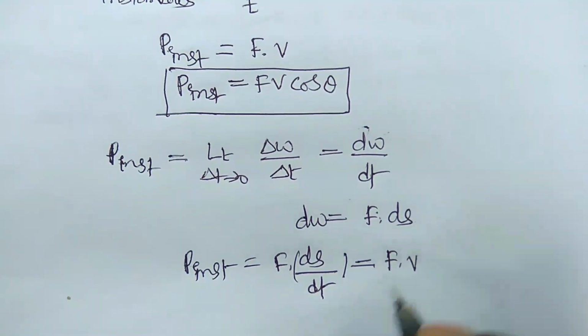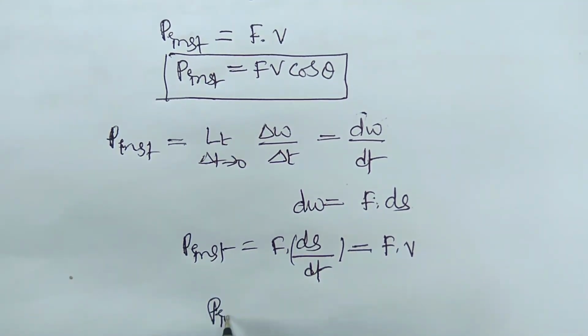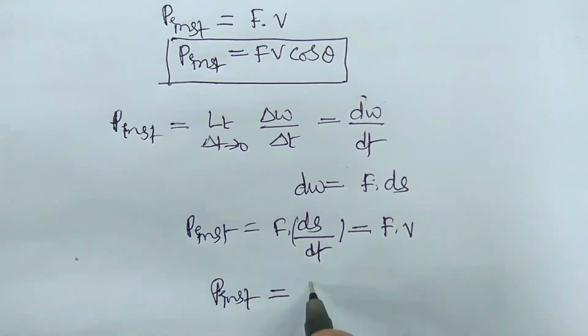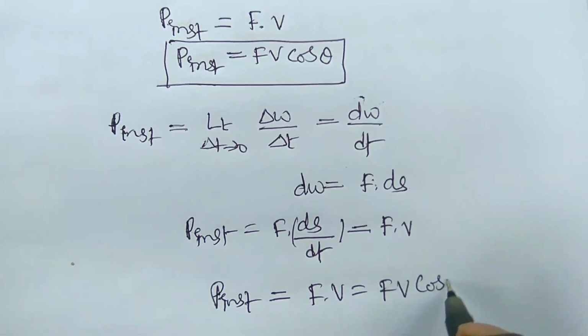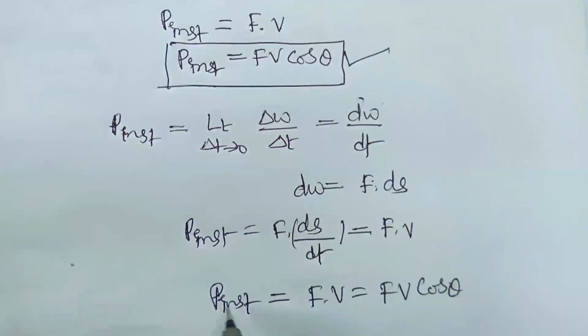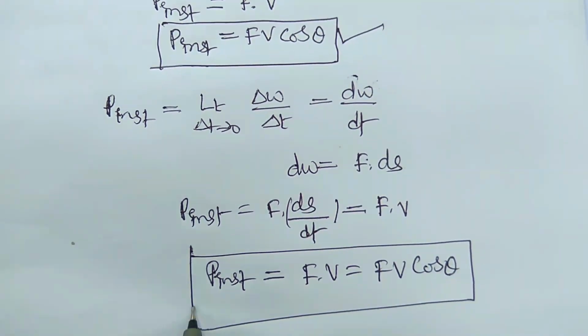So that is F dot v. Hence P instantaneous is equal to F dot v, which is equal to F v cos theta, as mentioned above.